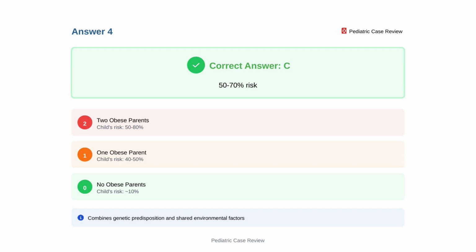When both parents are obese, children have 50 to 80% probability of developing obesity. With one obese parent, risk is 40 to 50%. Without obese parents, risk is approximately 10%. This reflects both genetic predisposition and shared environmental factors, including dietary patterns and physical activity habits.